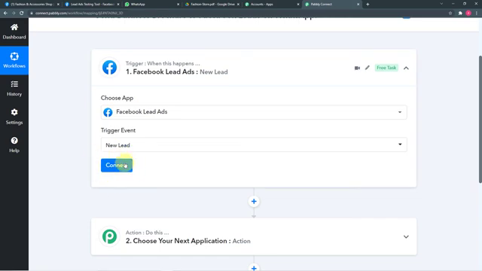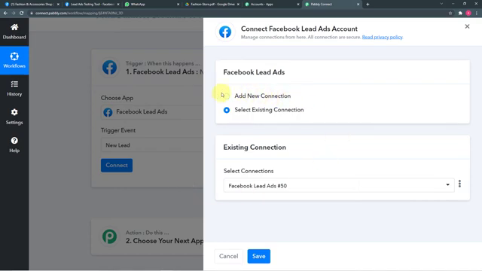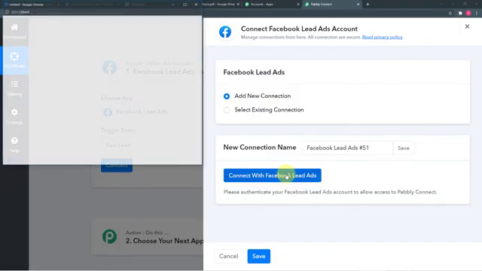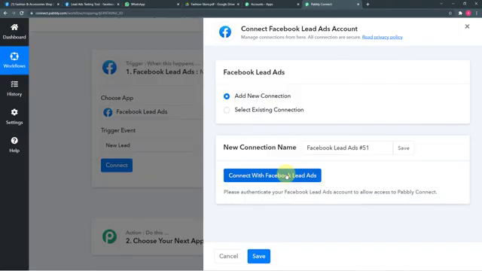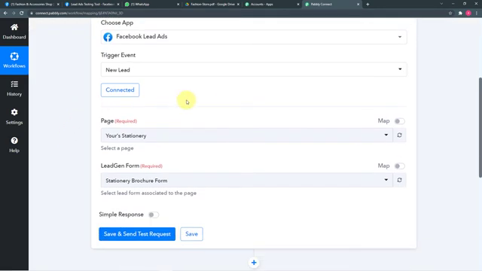Now this connect button will appear, click on it. And from this window, select this add new connection and then click on connect with Facebook lead ads. Okay, and you can see the authorization is successful here and it started showing connected. Now we are connected with Facebook lead ads and it is asking the page's name.